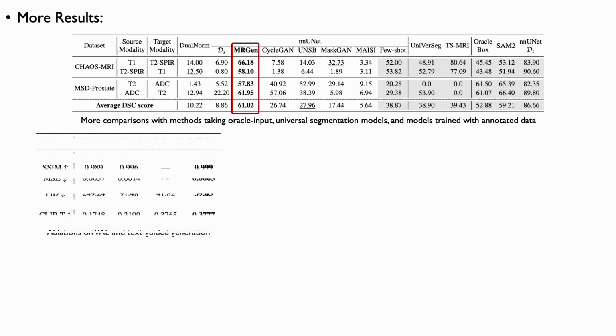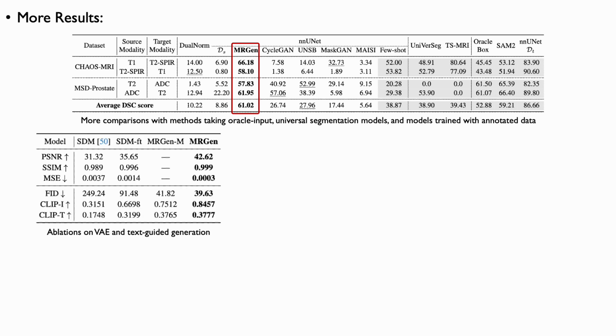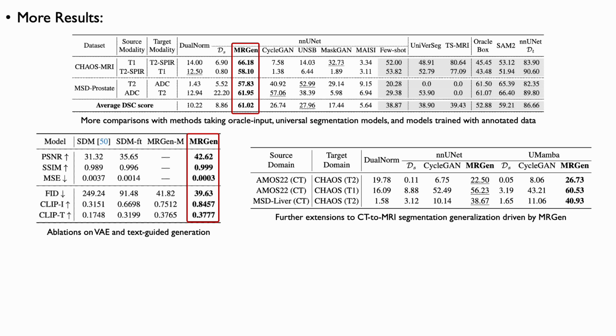We also include ablations on the VAE and text-guided generation. Compared with a vanilla stable diffusion setup, our VAE employs a higher capacity latent space, which markedly improves synthesis quality for medical imaging. Moreover, CLIP text similarity computed with BiomedCLIP corroborates the effectiveness of our knowledge-enhanced text conditioning. Beyond constructing MRI dataset pairs, we build CT to MRI pairs to further validate MRGen's scalability and broad applicability.